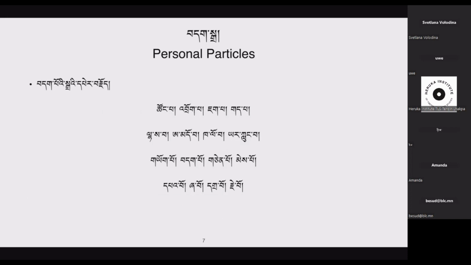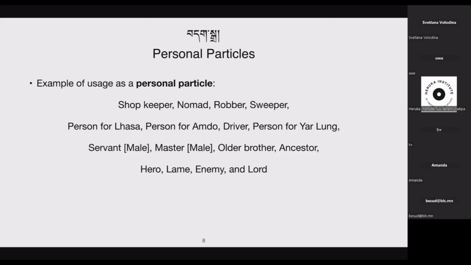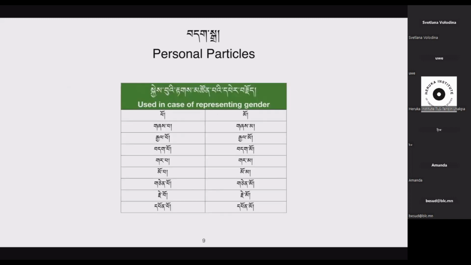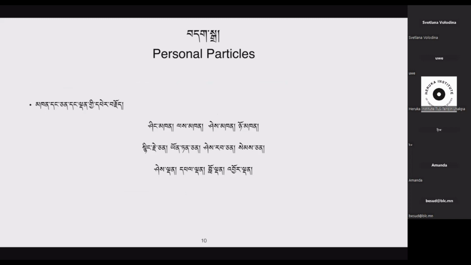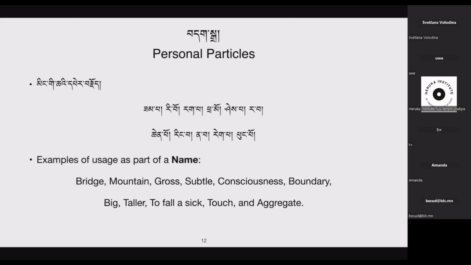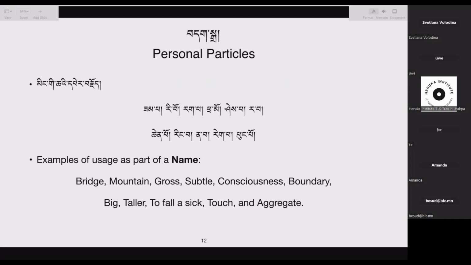Dagda has three sub usage cases. One is to show a person as a person. The second is to represent a gender. And the third is particles which are not papo, mamo, but can still represent a person: the first as a subject, the second two showing possessing something. Finally, the second usage case is as a part of a name, which comes at the end of a name. And with this, we're done with the usage cases of the personal particles.